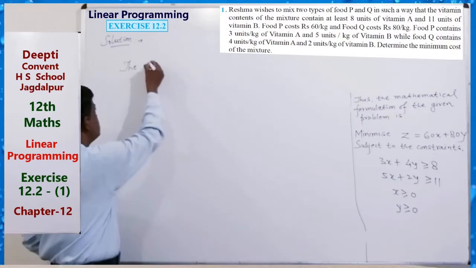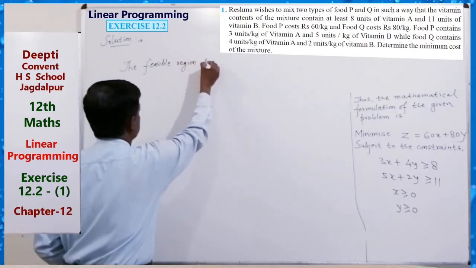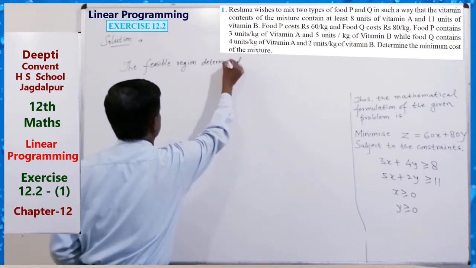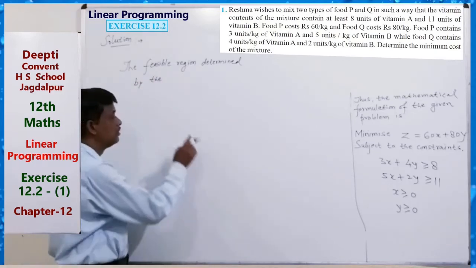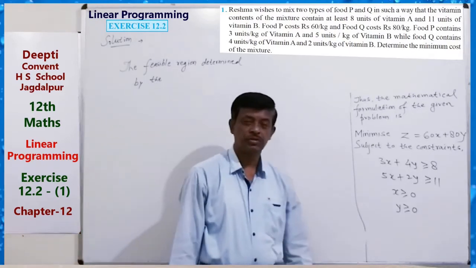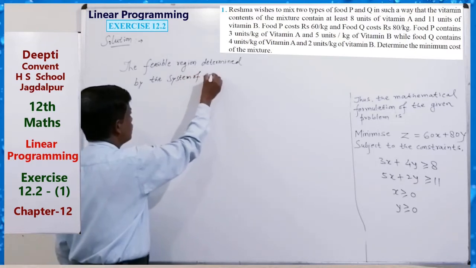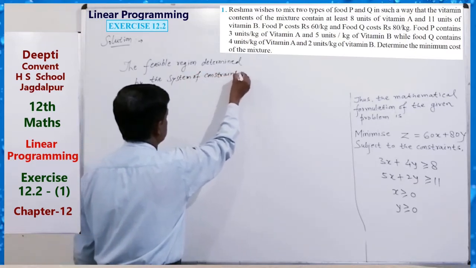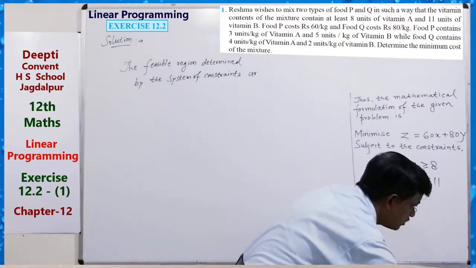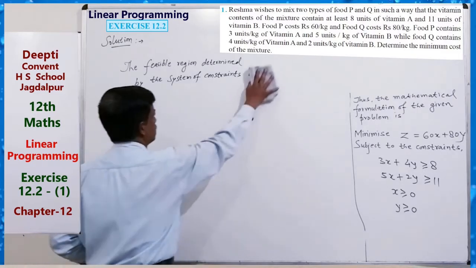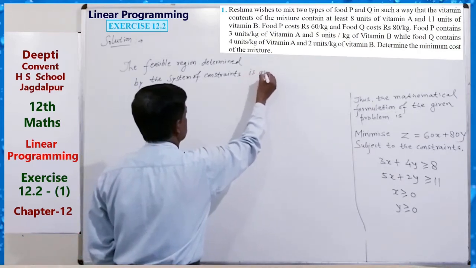Now, the feasible region determined by the system of constraints is as follows.